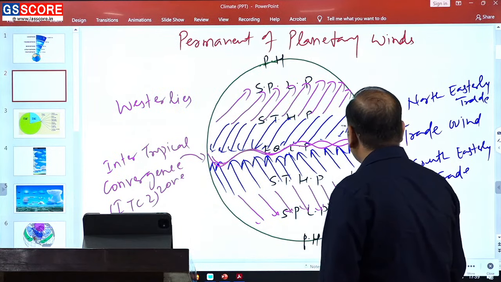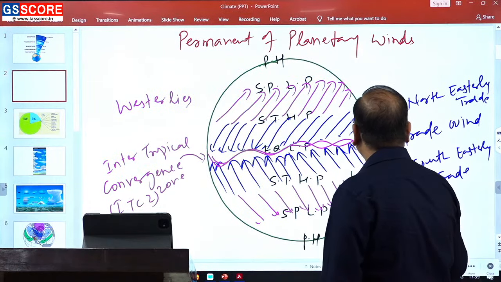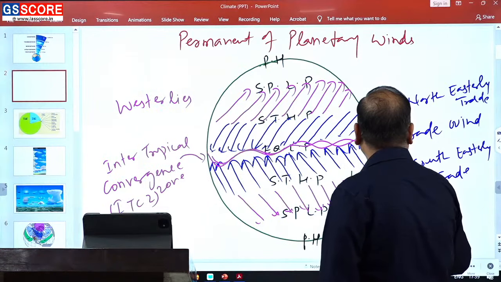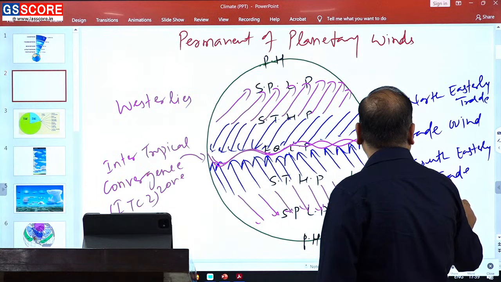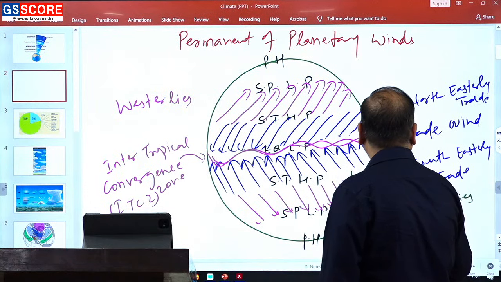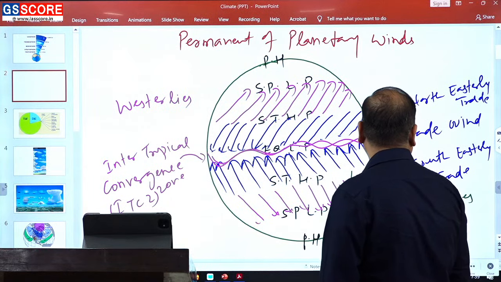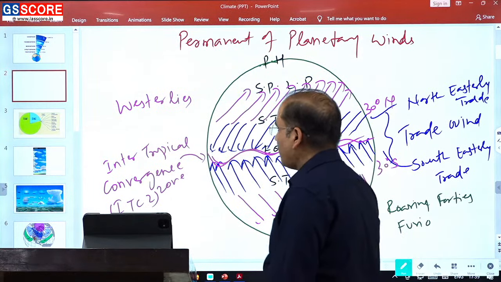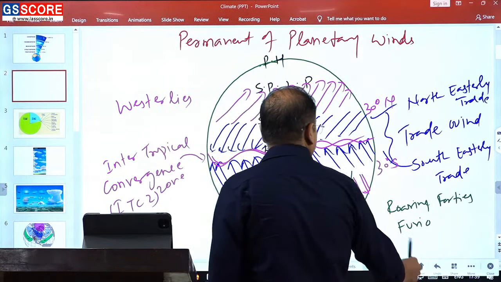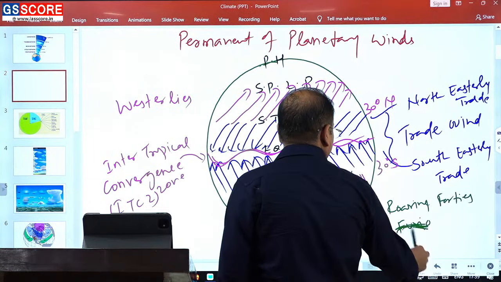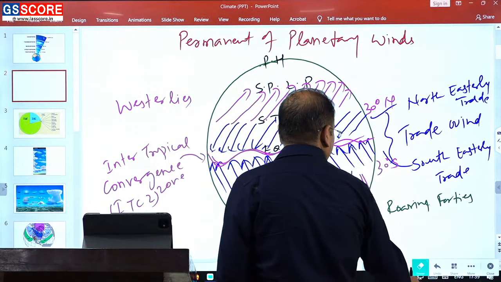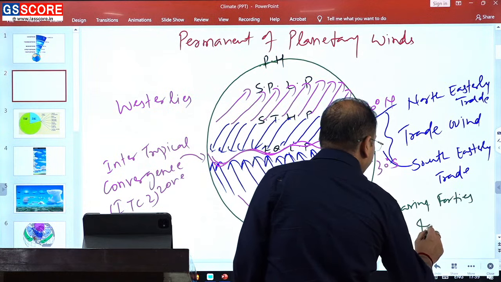And in the southern hemisphere they will be named differently, like roaring 40s, furious 50s, shrieking 60s. Roaring 40s is 40 degrees south.